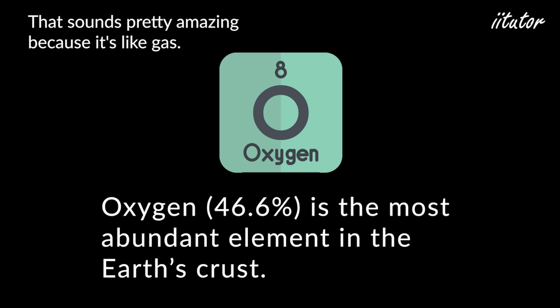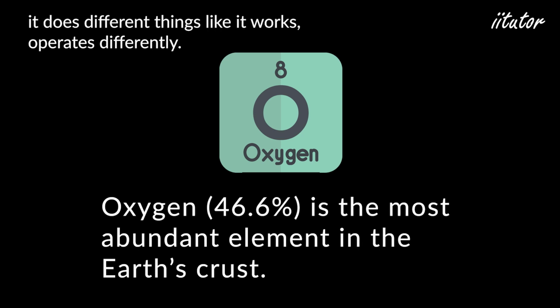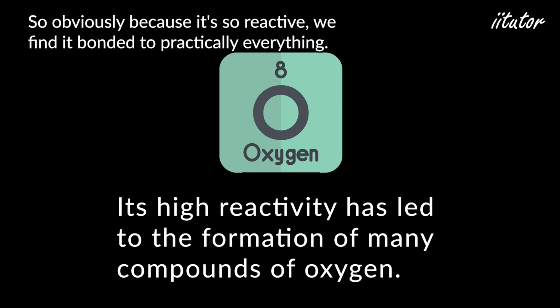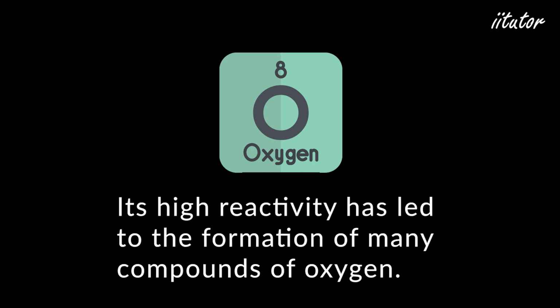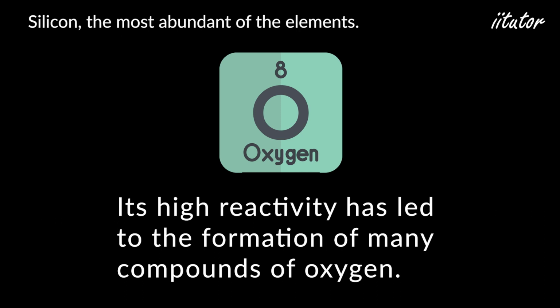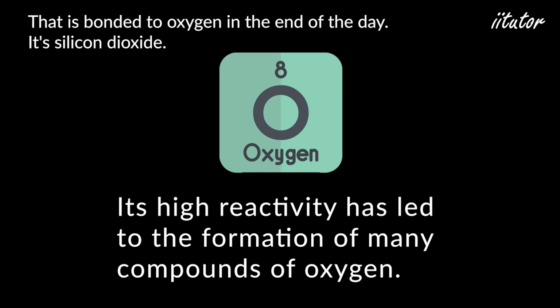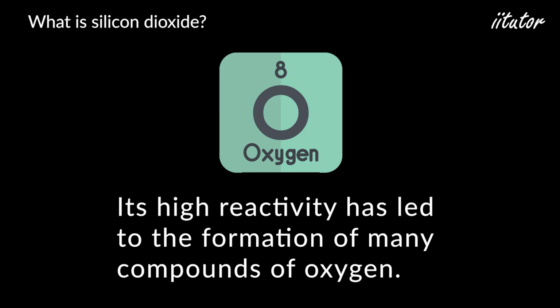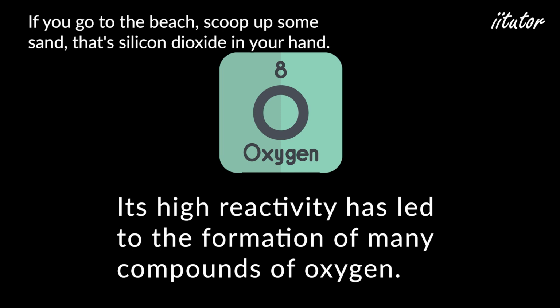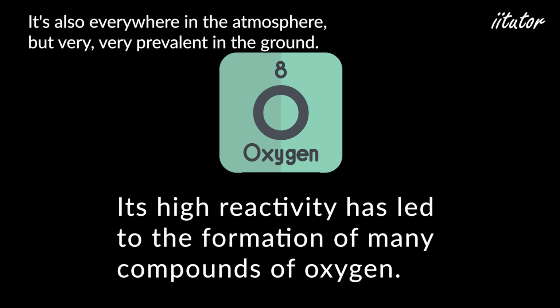That sounds pretty amazing because it's a gas, but you've got to remember when it's bonded to things, it operates differently. So obviously, because it's so reactive, we find it bonded to practically everything. We find it bonded to iron, we find it bonded to copper, aluminium, all the stuff that makes up our Earth's crust. Silicon, the most abundant of the elements that's not oxygen, is bonded to oxygen in the end of the day. It's silicon dioxide. What is silicon dioxide? If you go to the beach, scoop up some sand, that's silicon dioxide in your hand. You can see that oxygen is just everywhere in the ground. It's also everywhere in the atmosphere, but very, very prevalent in the ground.